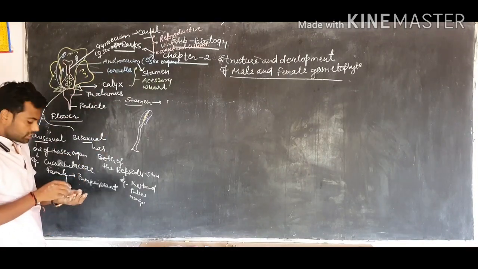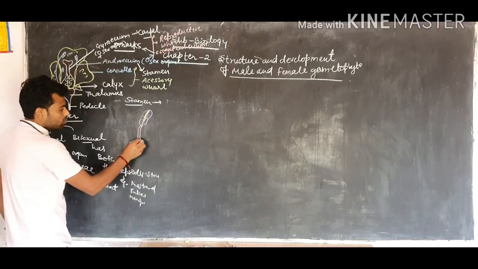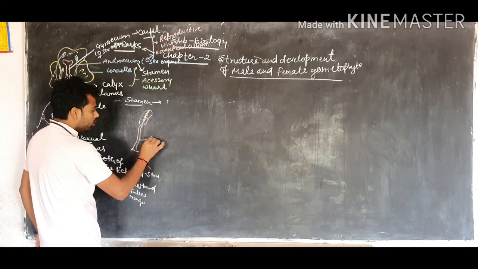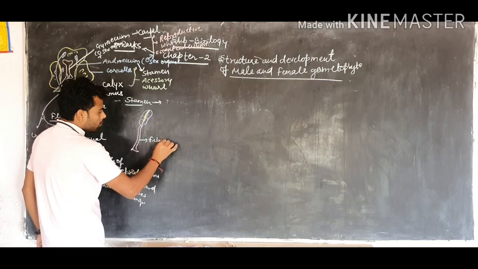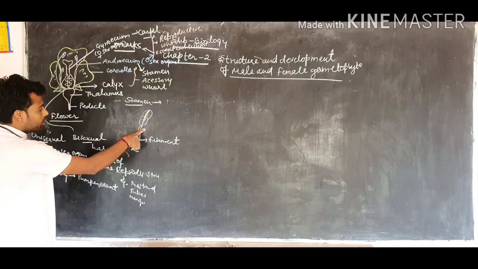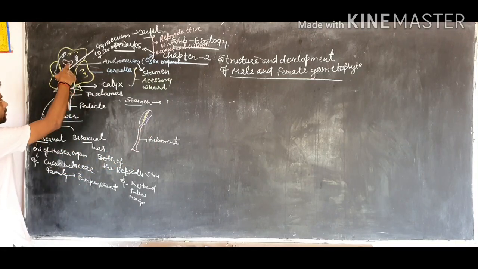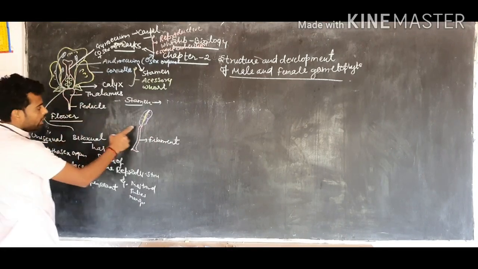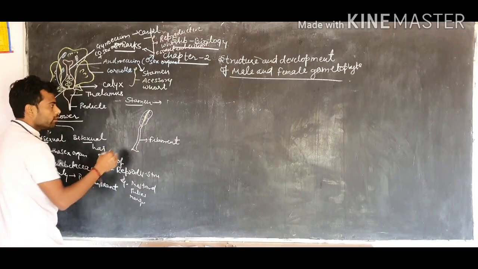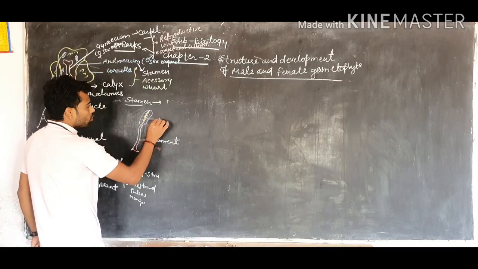Each stamen consists of three parts. One is the stalk-like structure, known as the filament. The filament is the structure by which the stamen is connected to the thalamus, and the upper portion is a bag-like structure. This bag-like structure is called the anther.